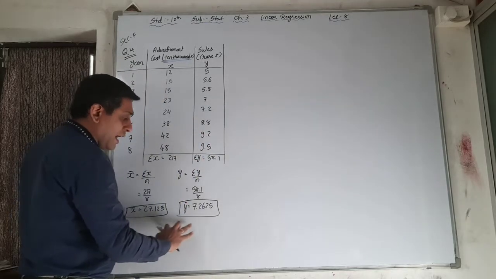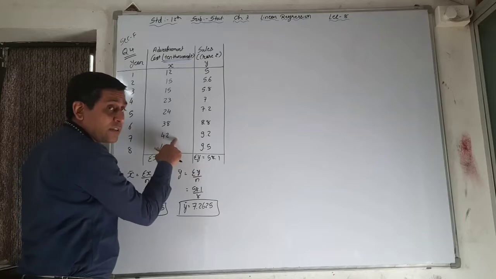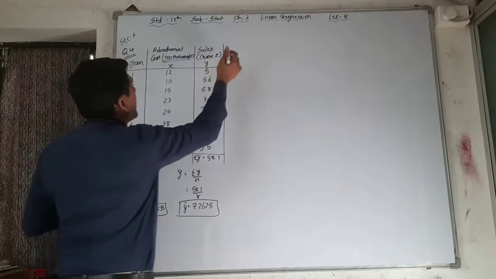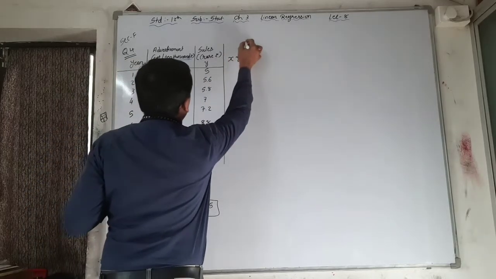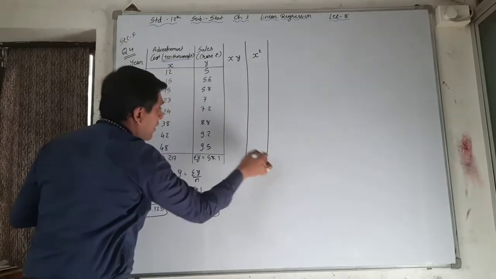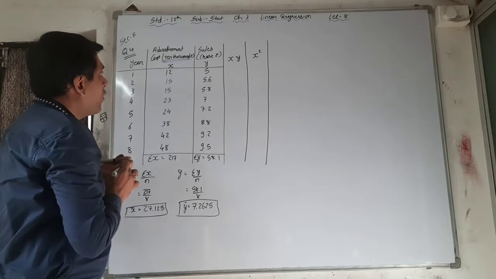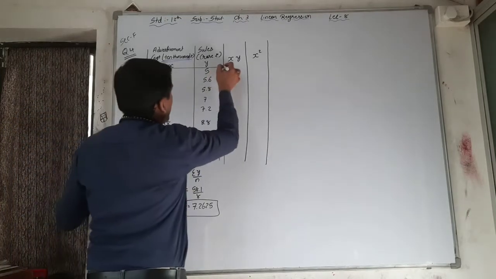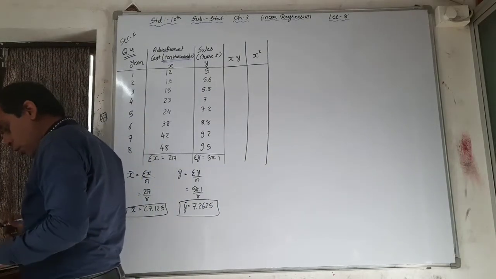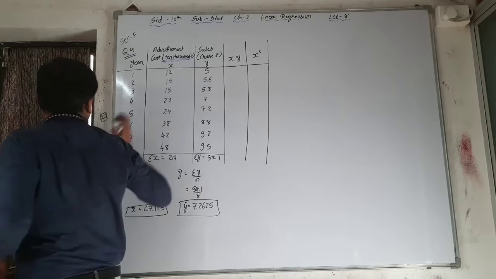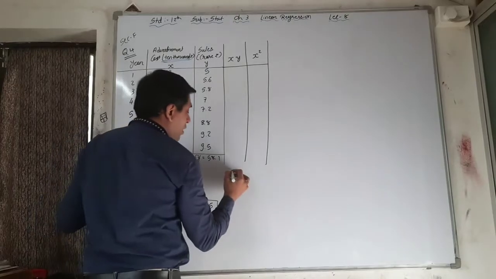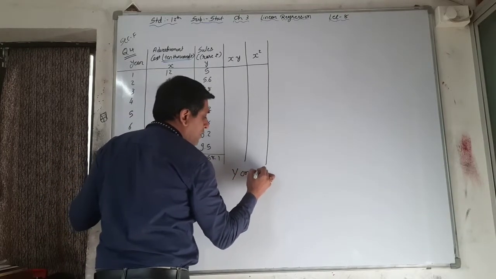X bar and Y bar are fractions, many observations are above 20, many are in decimals, yet we are taking the XY method. For the XY method, we have to make two columns, XY, the multiplication of these two, and X square. Why? Because read the question: obtain the regression line of sales, that is Y, on the advertisement cost, that is X. Here Y on X.